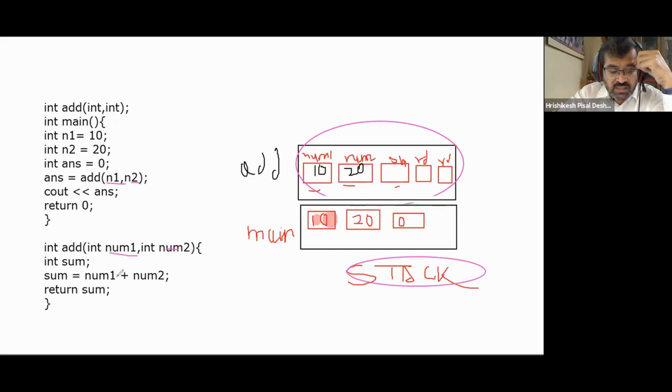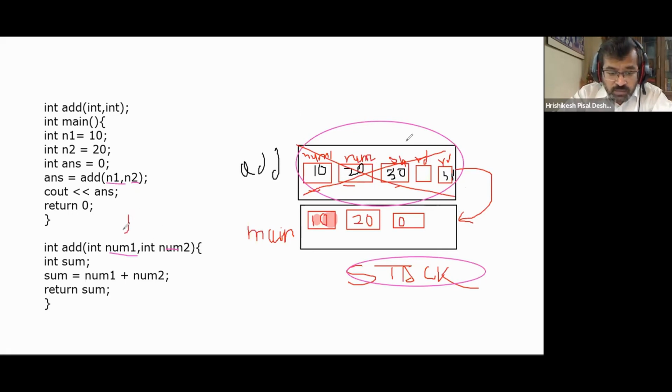And then we say sum is equal to num1 plus num2. 10 plus 20 now becomes 30, and we say return sum. So the return value will again come inside it. And the moment you go out of this function, the memory that was allocated for this function will be released. Control will go back to the function main. So while this is happening, memory has been released, and control has gone back.